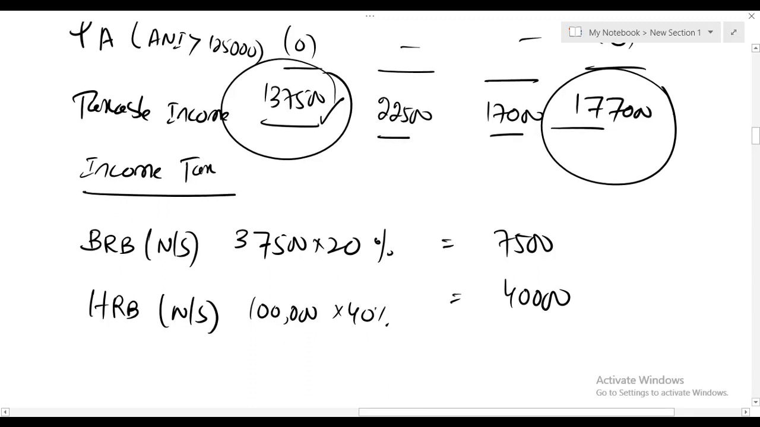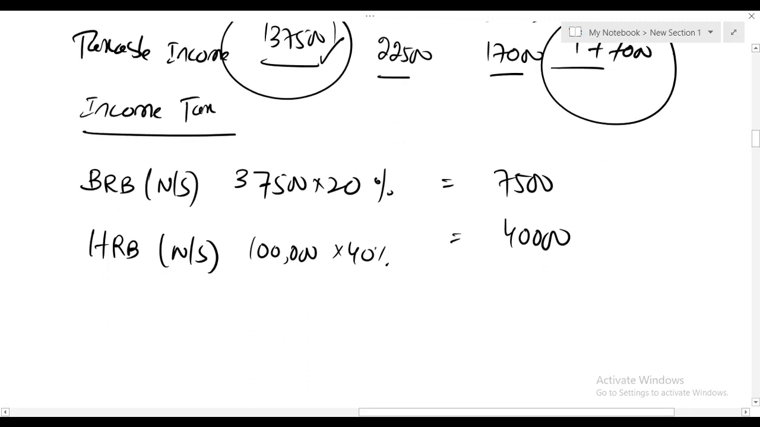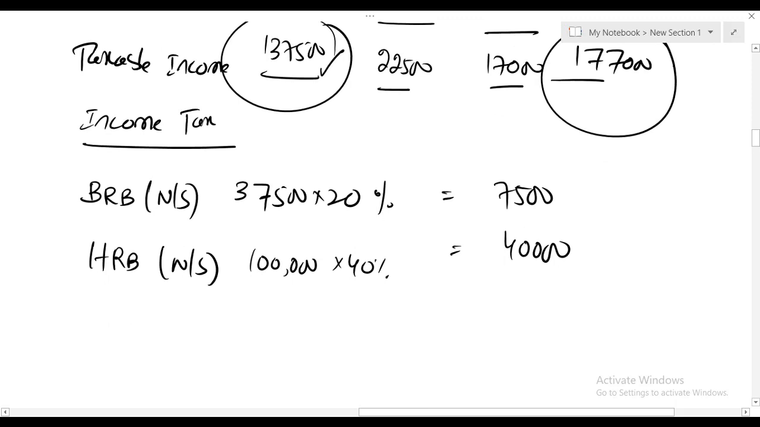Now we need to tax 22,500, and since this individual is an additional rate taxpayer, there is no nil rate band for saving income. Let's see how much space is left in the higher rate band. Your higher rate band limit is 1,50,000. Out of this, we have utilized 1,37,500, which means we still have a limit of 12,500. The relevant tax rate is 40%. 12,500 at 40% gives us 5,000.